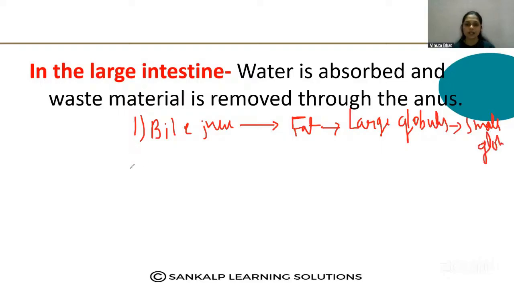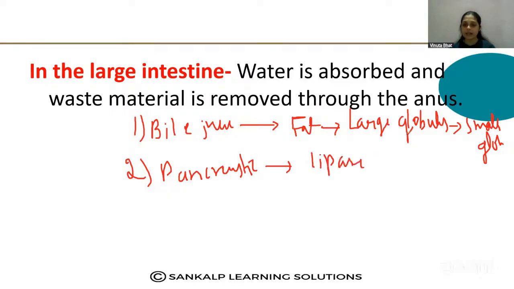Then it receives the pancreatic juice, which is secreted from the pancreas, which contains the enzymes called lipase, which acts on these small globules of fat, and the trypsin, which acts on the partially digested protein.